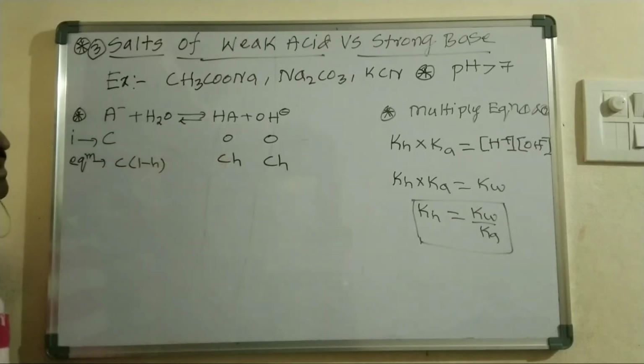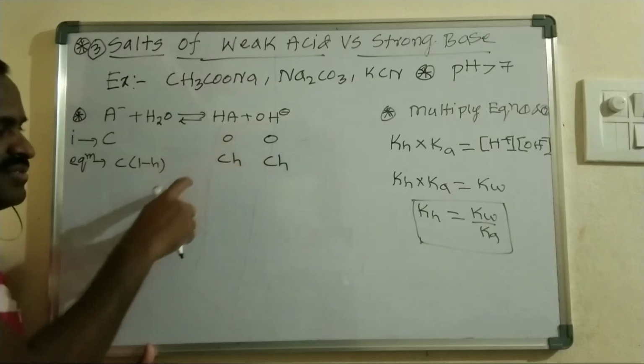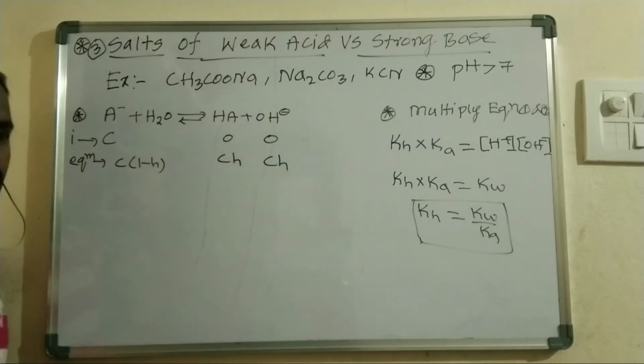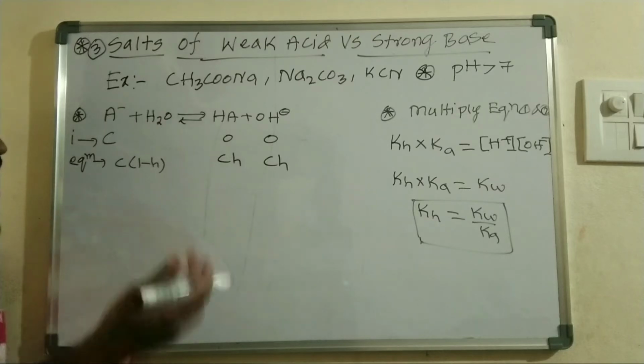So for finding the pH value, definitely the OH minus ion concentration is there. From that we will find the pOH first, and then from that we will find the pH.